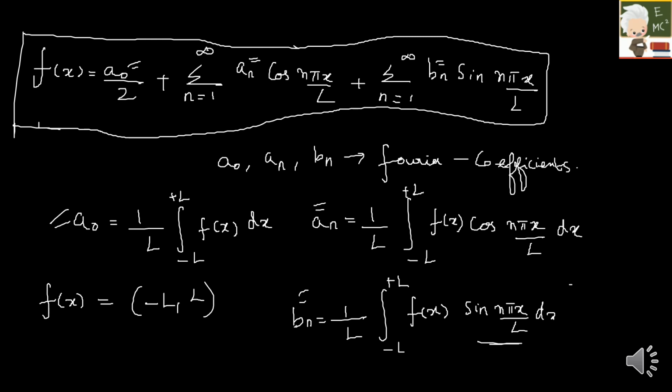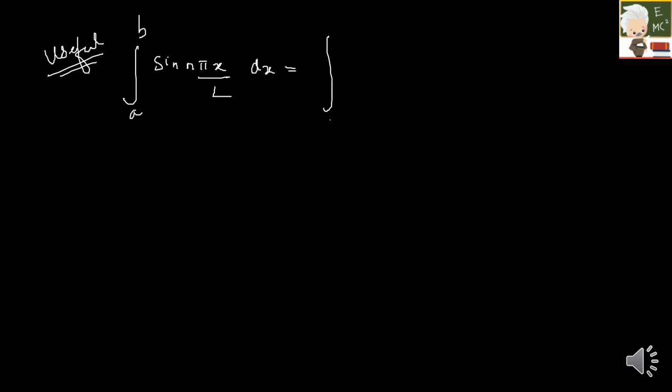So we will be seeing certain properties. Let's see what all those are. Always our videos will be having something useful to you guys. So again, I'm going to give you some useful formulas over here. Integral a to b of sine n pi x by L dx, similarly integral a to b of cos n pi x by L dx, is equal to 0. So integral over a complete cycle will be equal to 0.